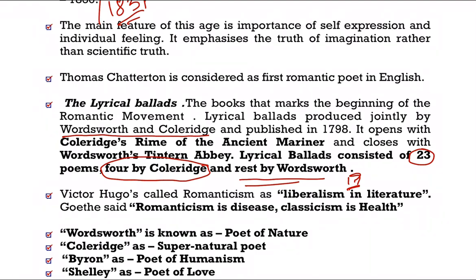Victor Hugo said that Romanticism is liberalism in literature. So who said that Romanticism is liberalism in literature? That is Victor Hugo. And Goethe said that Romanticism is disease, classicism is health. So he criticized the Romantic period. Who criticized the Romantic period? Goethe, who says that Romanticism is disease and classicism is health. And in opposition, Victor Hugo said that Romanticism is liberalism in literature.